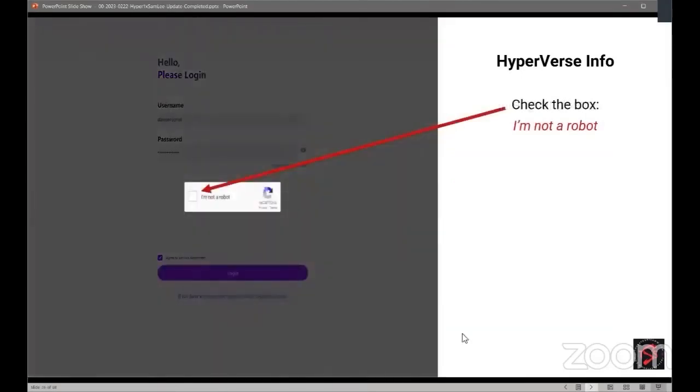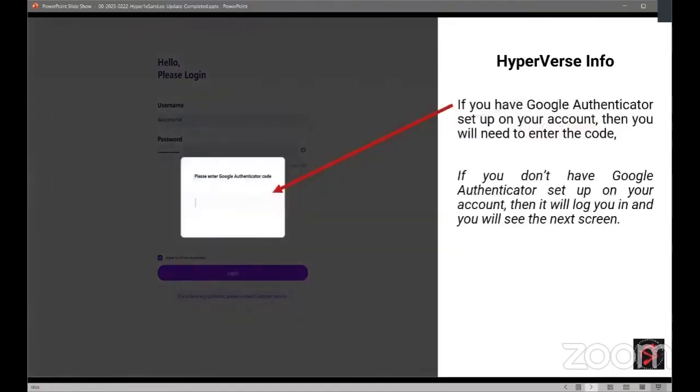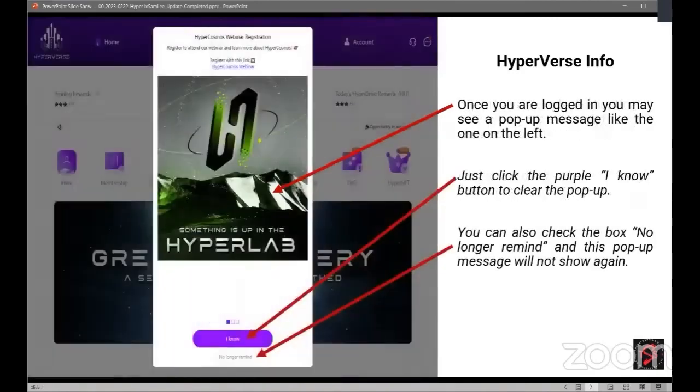Once you do that, the little pop-up, the captcha, is going to say I'm not a robot. You're going to want to check that. And if you had Google Authenticator set up, you will need to put your Google Authenticator code in, and then you'll be able to get in. If you don't have the Google Authenticator set up, then it'll just automatically log you in, and you will see this screen.